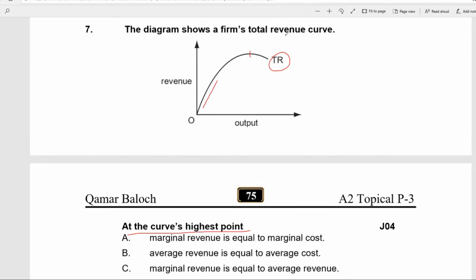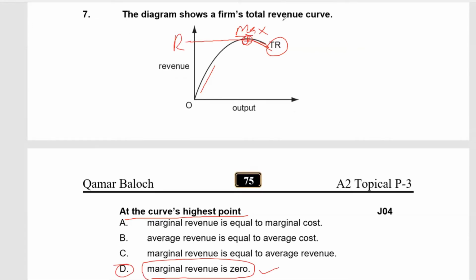At the curve's highest point, the examiner is talking about this point, where total revenue is maximum, and afterwards it is falling. So when is revenue maximized? When marginal revenue is equal to 0, total revenue is maximized. So D is the correct answer.